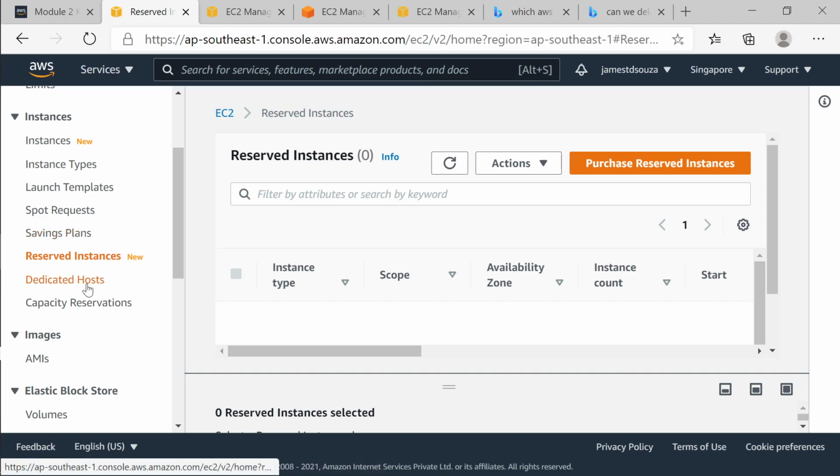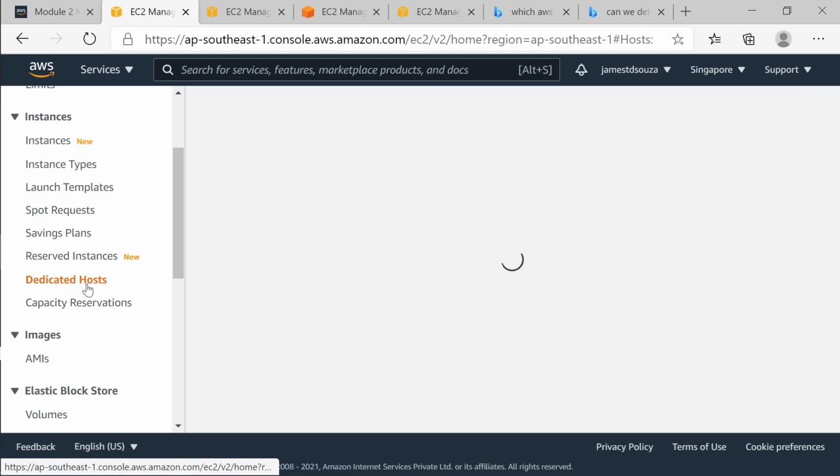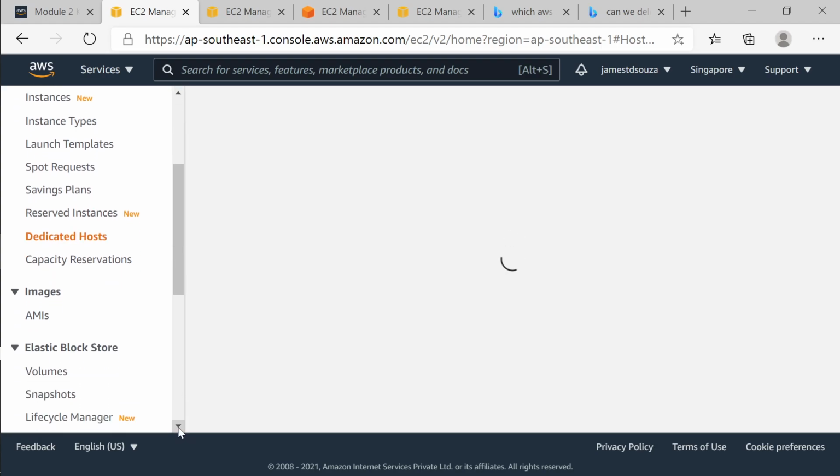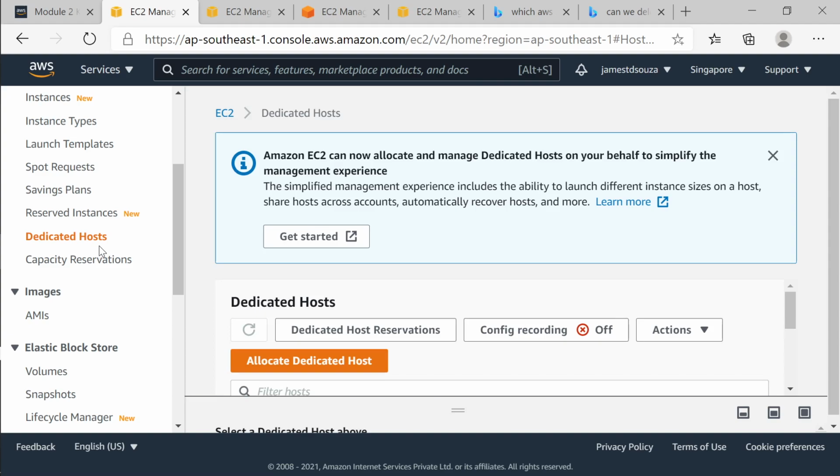So what is a dedicated host? A dedicated host is the actual physical machine, where you use the entire physical machine rather than one virtual machine running on it. One dedicated host can run multiple virtual machines. So if you have a lot of virtual machines running and you have some licensing with you, then it is better to go for a dedicated host.